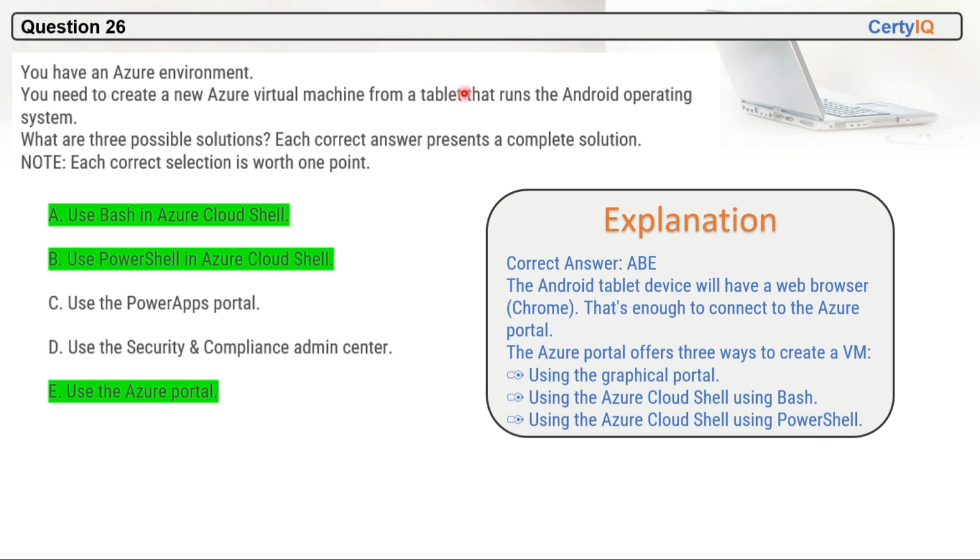The keyword here is they want to create new virtual machines using a tablet. So an Android tablet device will have a browser, and that is enough to connect to the Azure portal. Once you are connected to the Azure portal, you can create VMs in three ways: using the graphical portal, using the Azure Cloud Shell with Bash, or using the Azure Cloud Shell with PowerShell. Right, so these are the correct options.